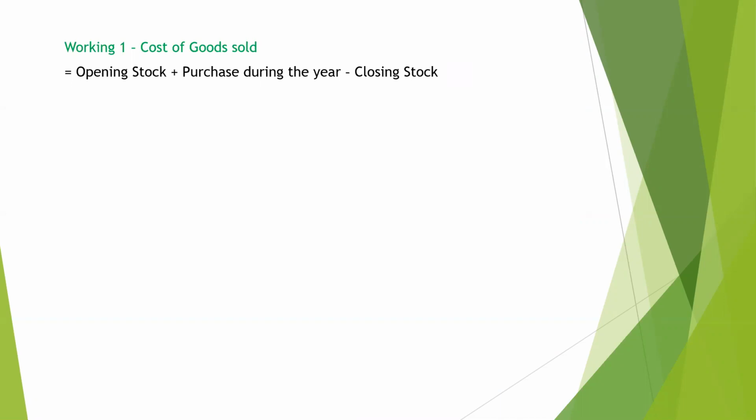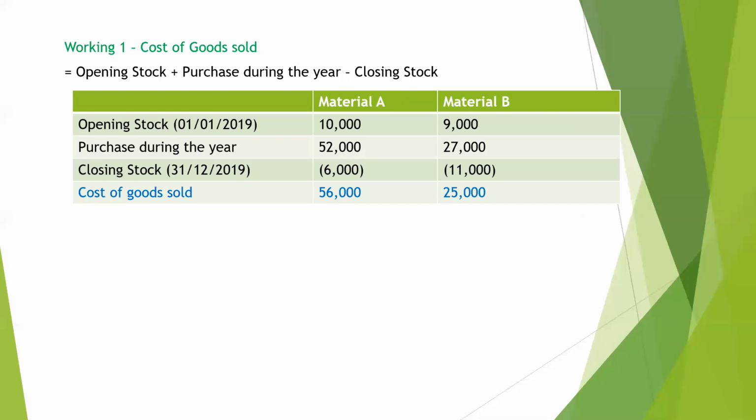First, we are going to calculate the cost of goods sold. The cost of goods sold is calculated by opening stock plus the purchases made during the year minus the closing stock. This will give us the cost of goods sold for material A as 56,000 rupees and material B 25,000 rupees.